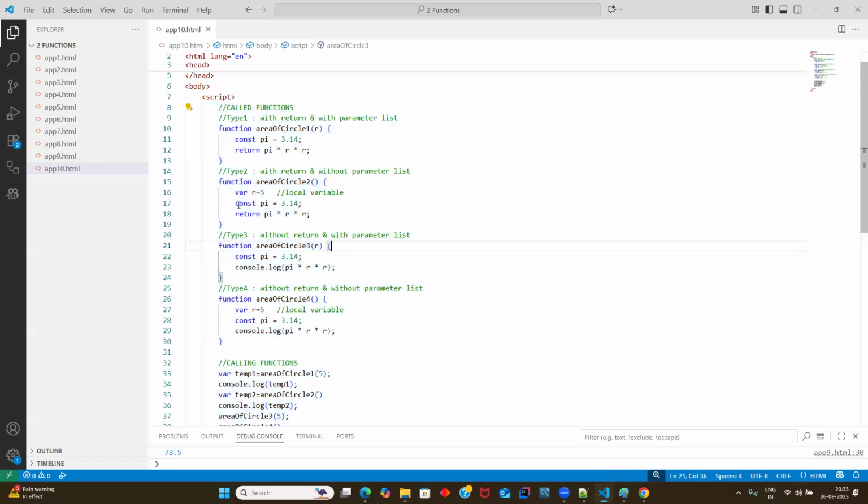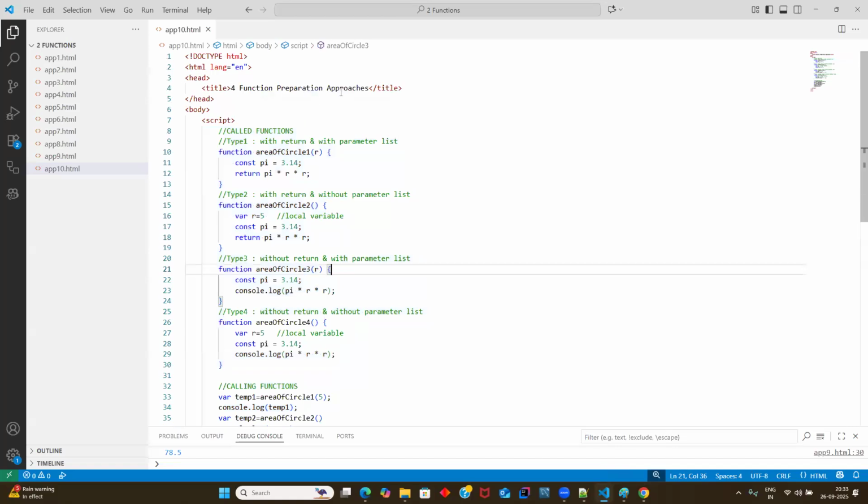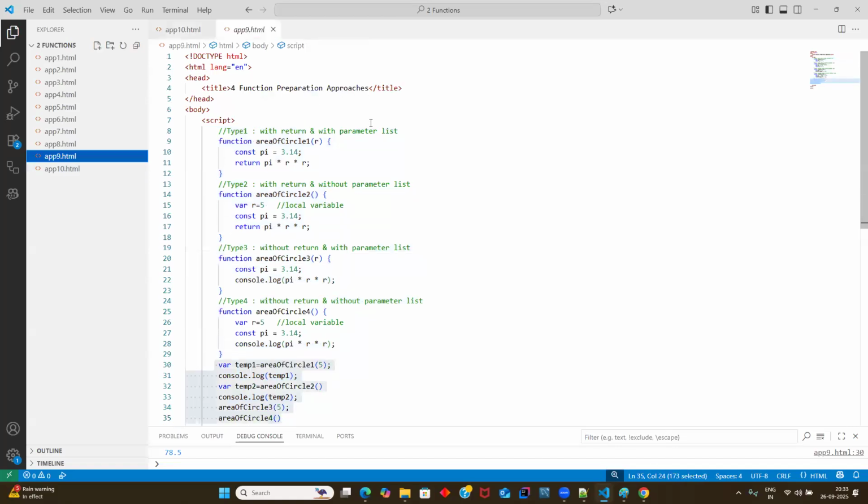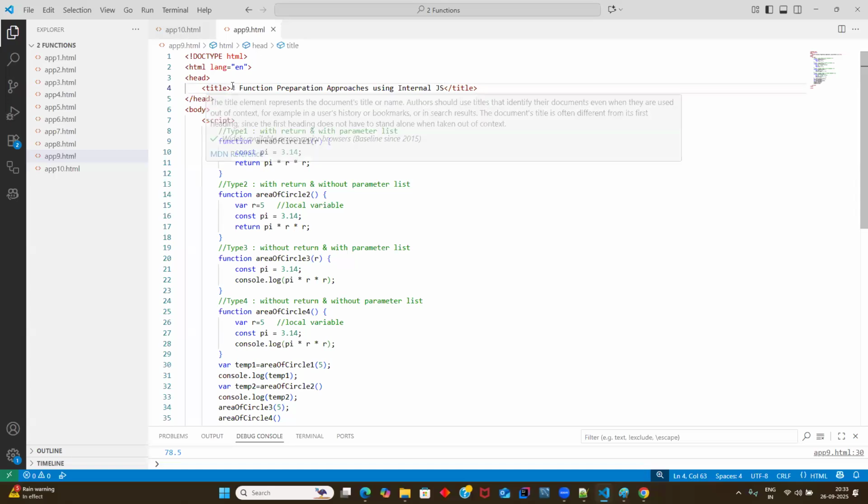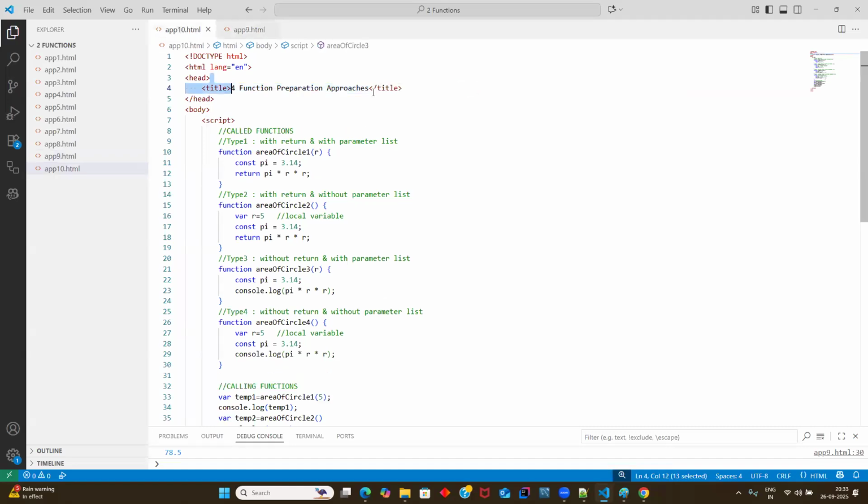Now the example I have explained, these are function preparation approaches using internal JavaScript. We have only 2 types of JavaScript: one is internal and the second is external, guys. Only two types. Now I'll be explaining the same example by using external JavaScript. So see the way that I was writing the external JavaScript. Yeah, I'll be showing you external JavaScript now.